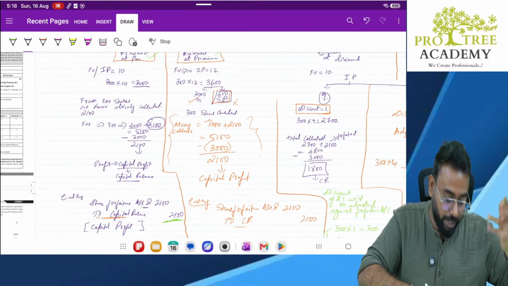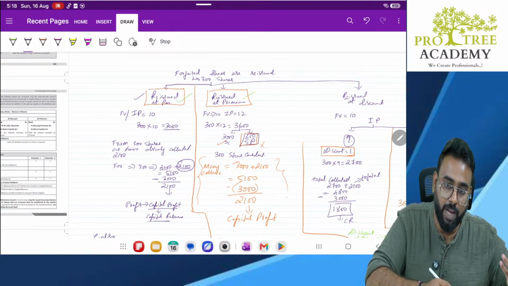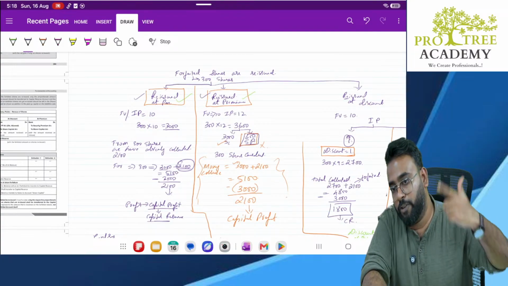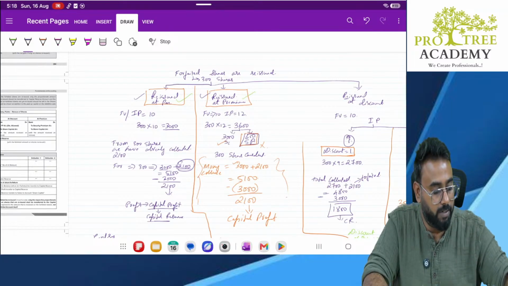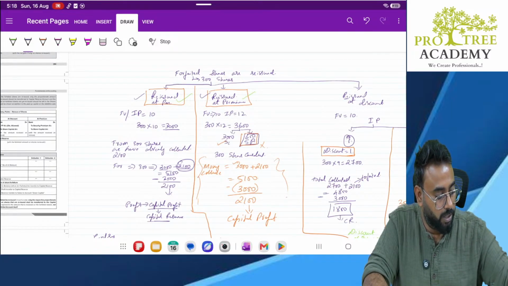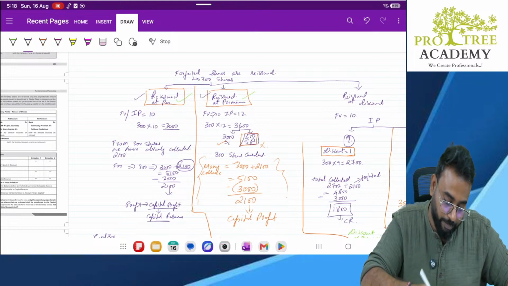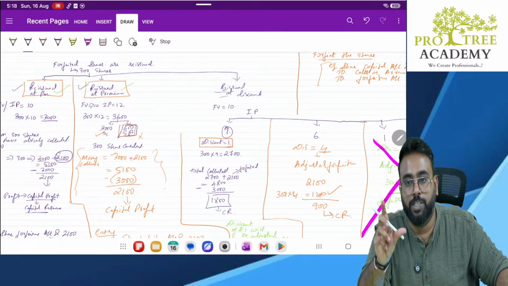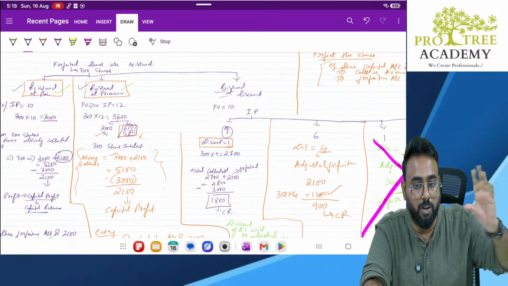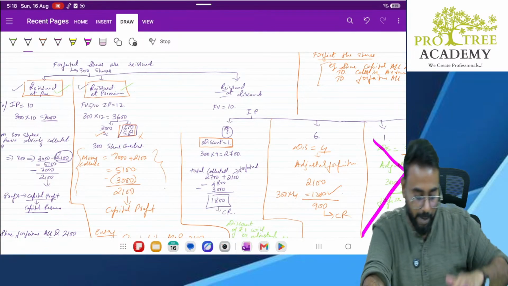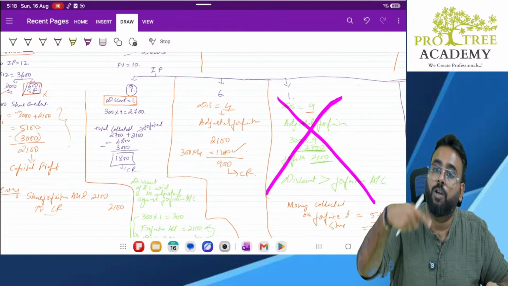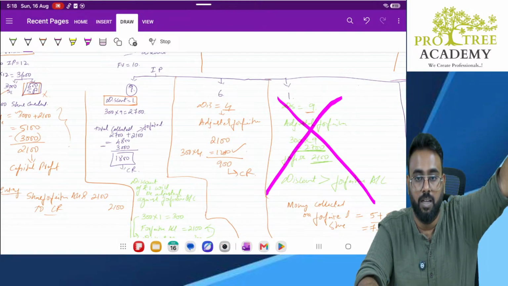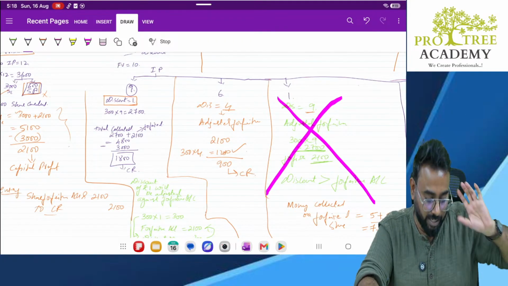Yes. So whenever you reissue the forfeited shares at par, whatever balance is remaining in forfeiture account will get transferred to capital reserve. Same thing happens with premium. If you are reissuing the shares at a premium, whatever balance is there will get transferred to capital reserve from forfeiture. But if you are reissuing at discount, whatever discount is there will be adjusted against forfeiture account, and after adjusting, whatever balance is there will be transferred to capital reserve. But you cannot give discount more than the forfeited amount. That means to the extent you have collected earlier before you cancel the shares, to that extent you can give the discount.